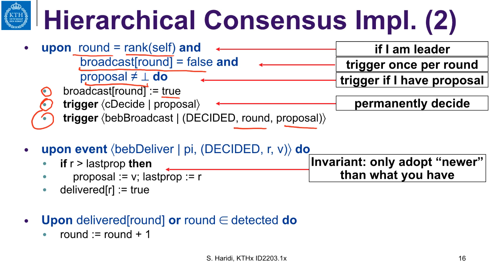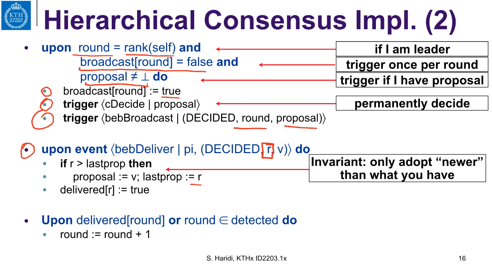Now, when a process gets a broadcast delivery, it looks at the rank of the proposer, process R. And if R is higher than my last proposer, which is an invariant saying only adopt newer than what you have, then you can adopt this proposal number and this proposal value.